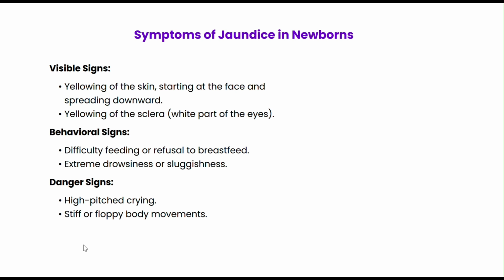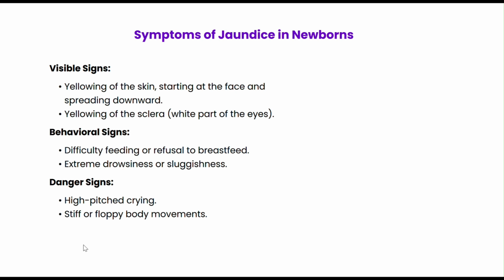Newborn jaundice is very common, particularly in premature babies. The most obvious symptom is yellowing of the skin and eyes, which usually starts a day or two after birth. But parents should also watch for feeding issues or unusual drowsiness. If the jaundice becomes more severe, the baby might cry excessively or show stiffness in their body. In such cases, medical attention is critical.